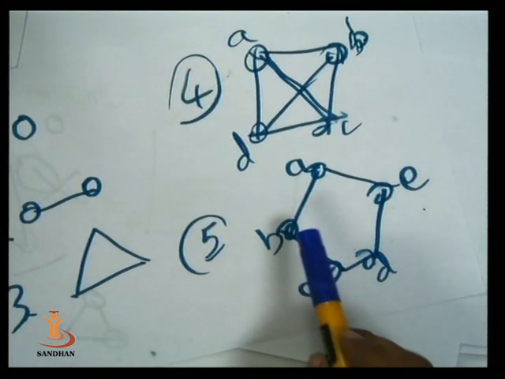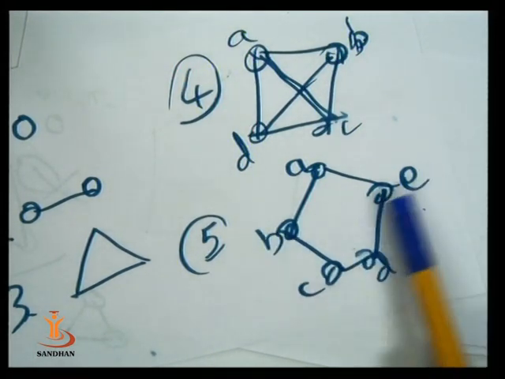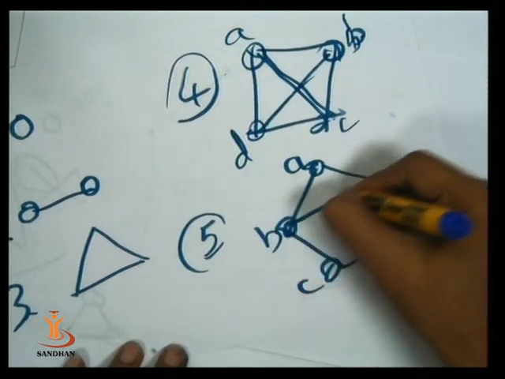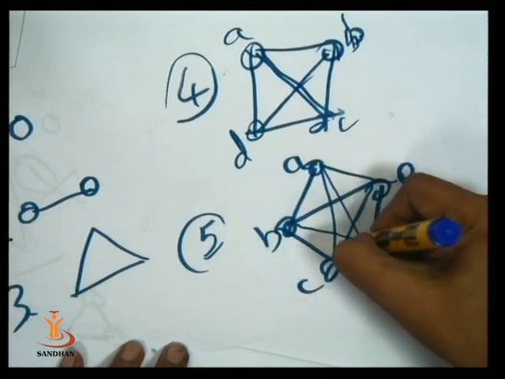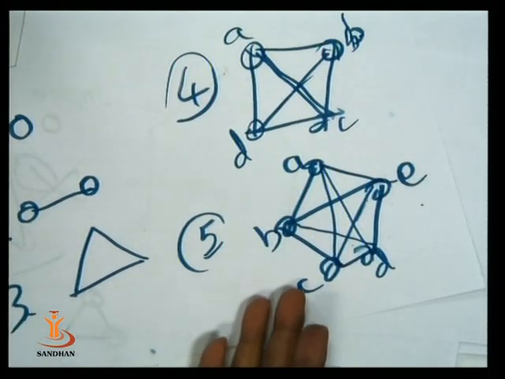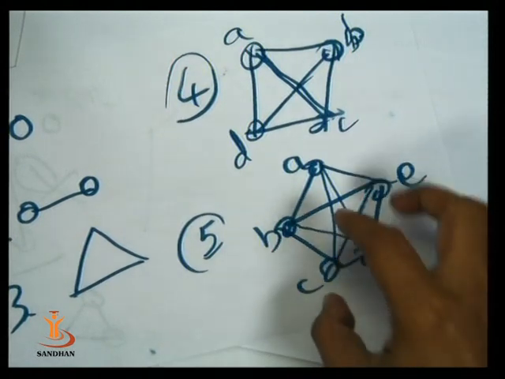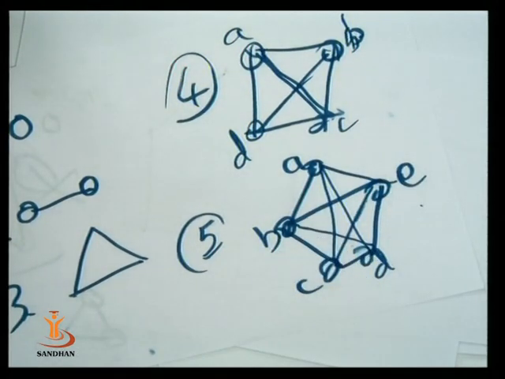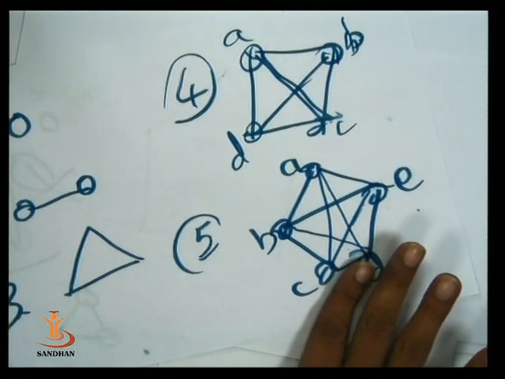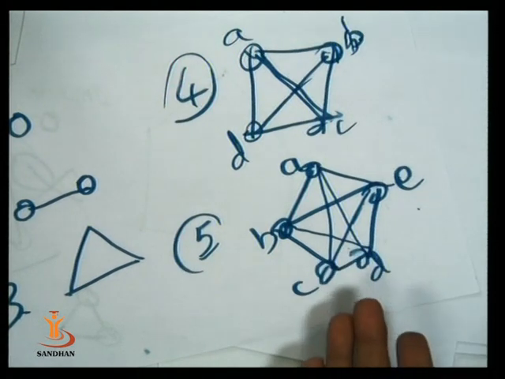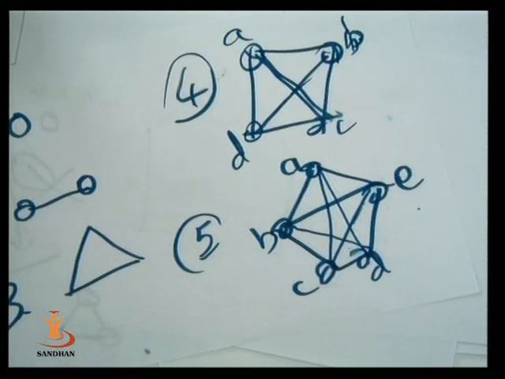There does not exist an edge between B and E. Now this graph is a complete graph because there exists an edge between every pair of vertices, and this is a simple graph that does not contain self loops or parallel edges.